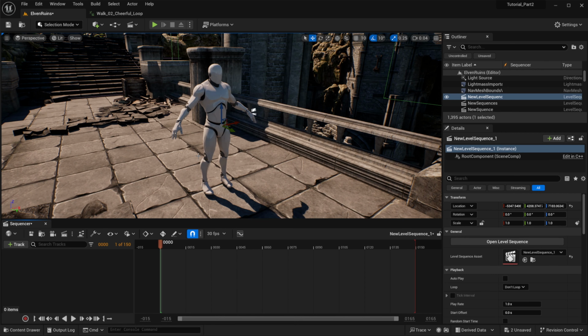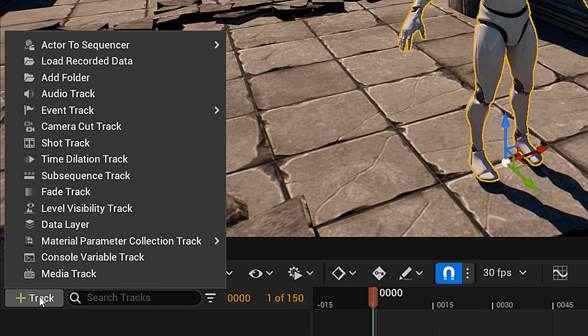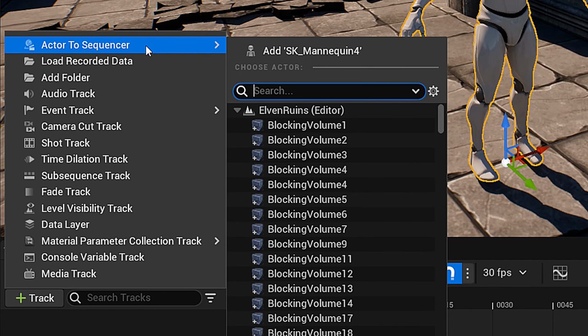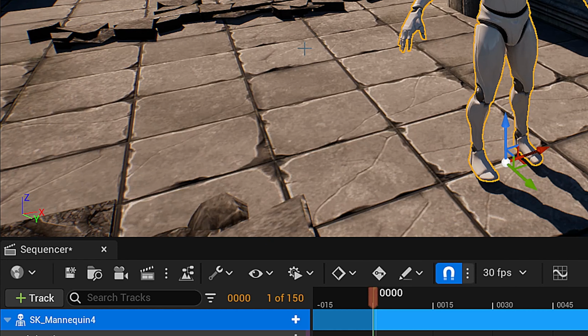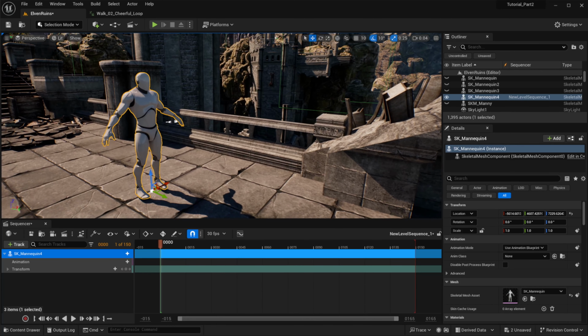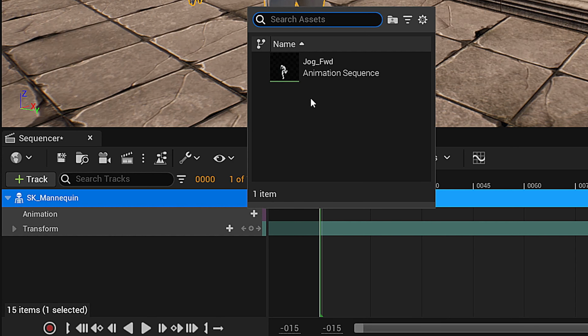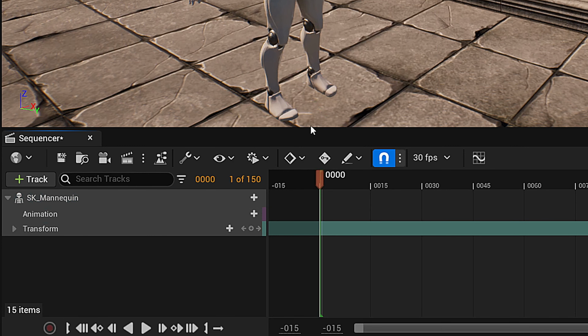And now we're going to click on our mannequin, go down here in sequencer to track, actor to sequences, add SK mannequin. And now our mannequin is in our sequencer. So now he's ready to be animated and filmed. So now we'll go down here to animation, hit this little plus button. We do need to do one thing. So yes, the animations are compatible with the UE4 mannequin, but they still need to be set up a little bit because right now they're set up to work with a different UE4 mannequin.